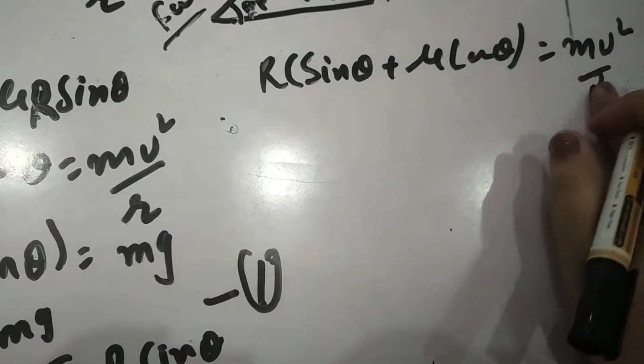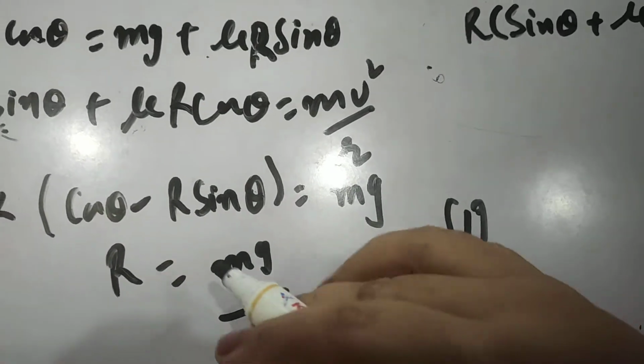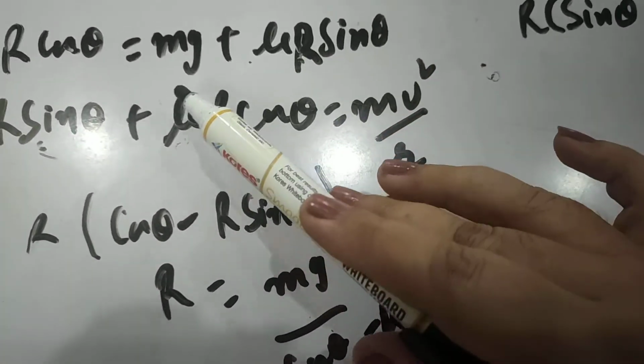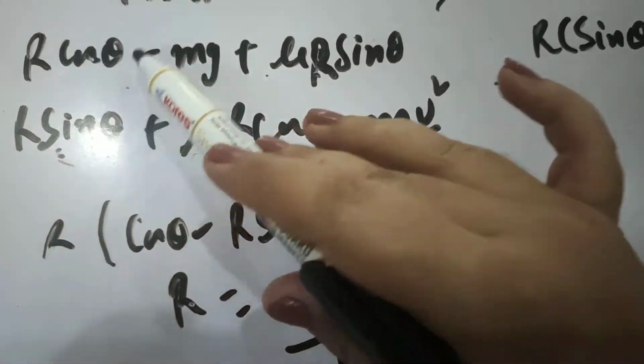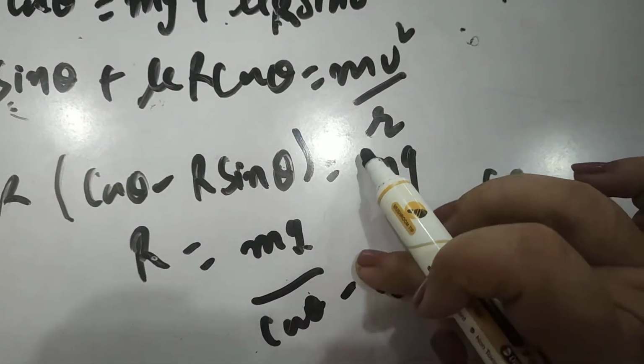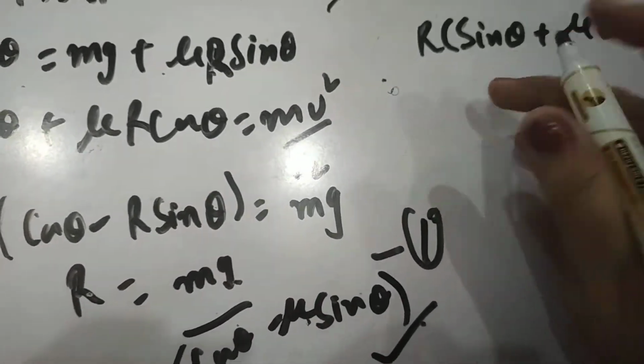Here r is small r. Now putting R, mg is taken common, cos theta minus mu sin theta. Here it is mu sin theta. Put this value of R in this equation.